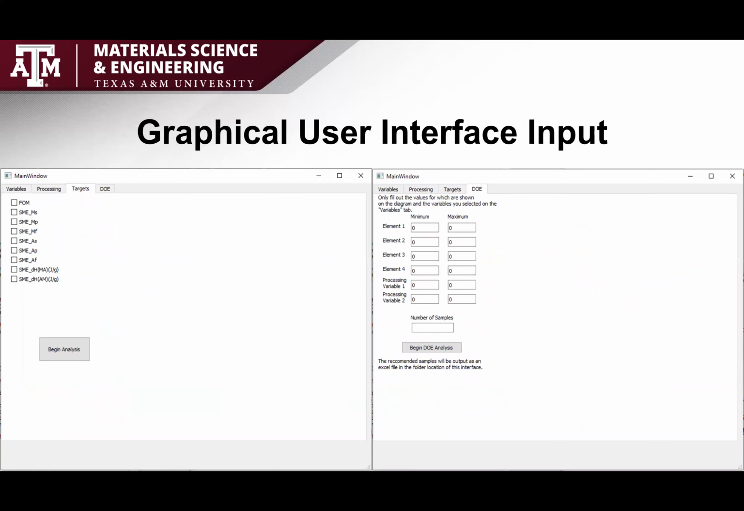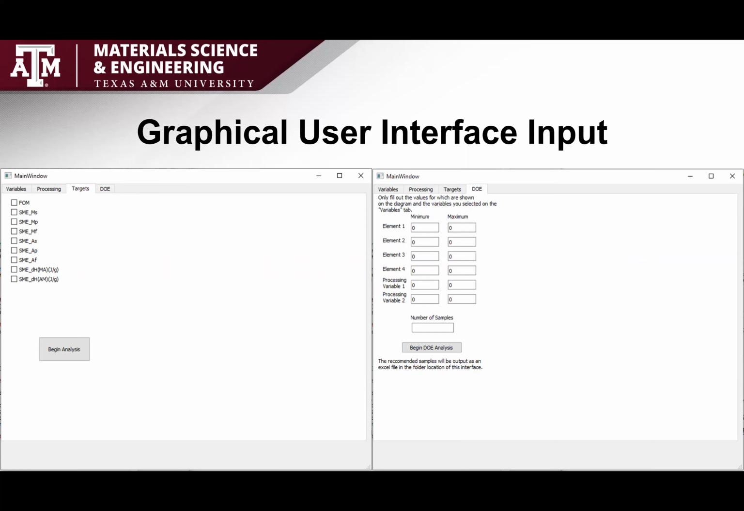The Targets tab allows the user to select the targets you want to predict for the variables that were indicated on the Variable and Processing tabs. The left image shows all our current targets: 6 transformation temperatures, enthalpy of transformation, as well as figure of merit, or FOM, which relates thermal conductivity and density. After you complete all the inputs, you click on the Begin Analysis button and allow the model to run and output the predicted values in the form of graphs.